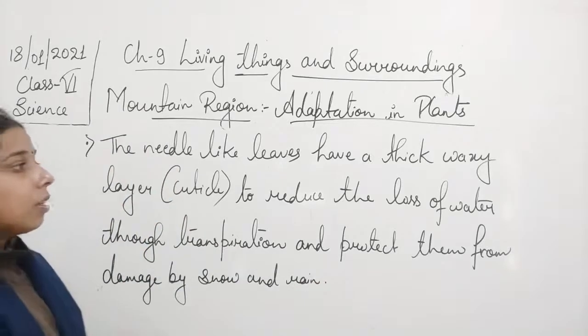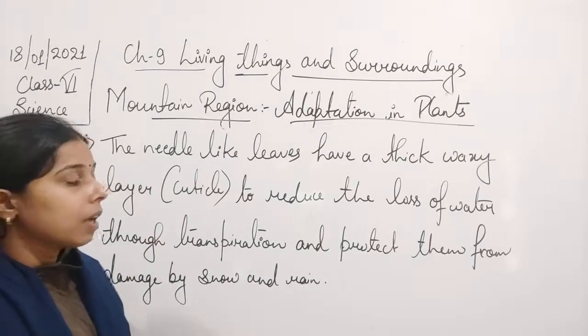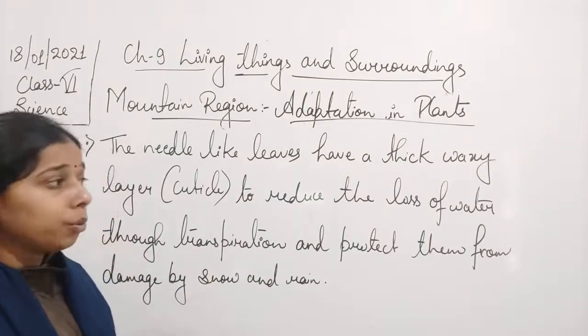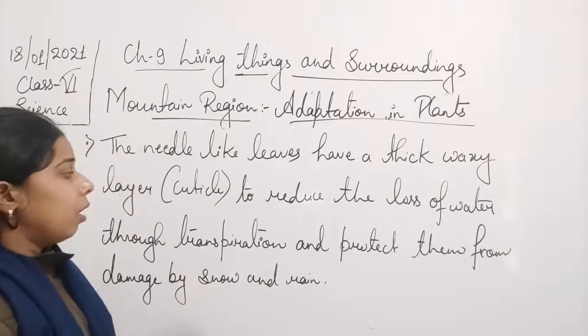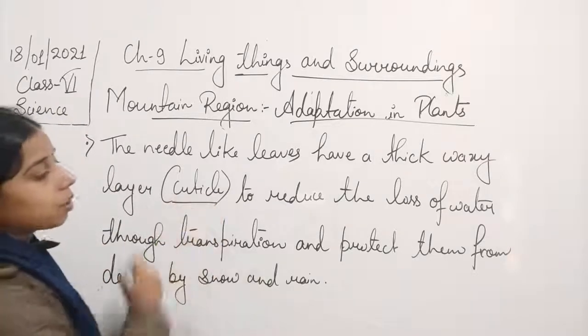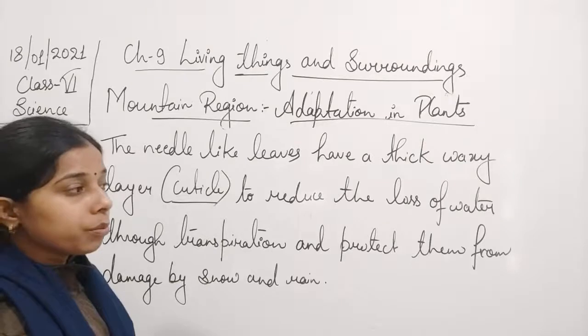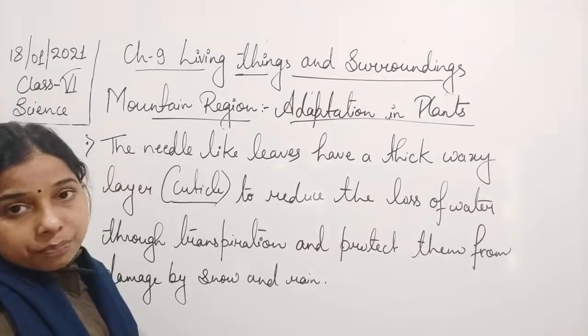Okay, so you see here, students, that the needle-like leaves have a thick waxy coating, and due to the presence of this cuticle it will also help in reducing the loss of water.